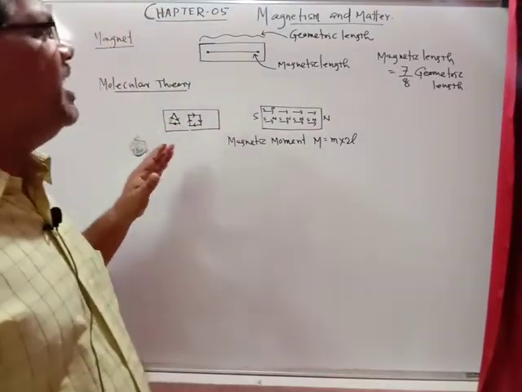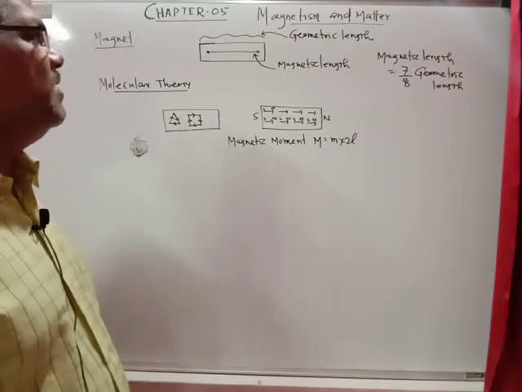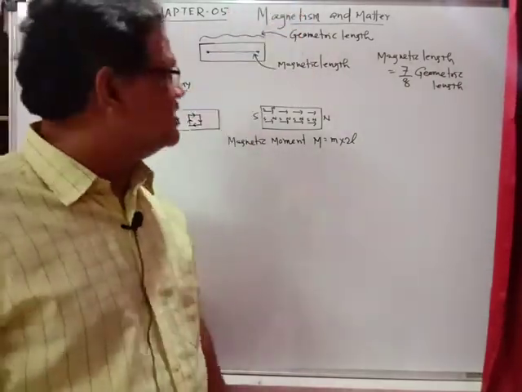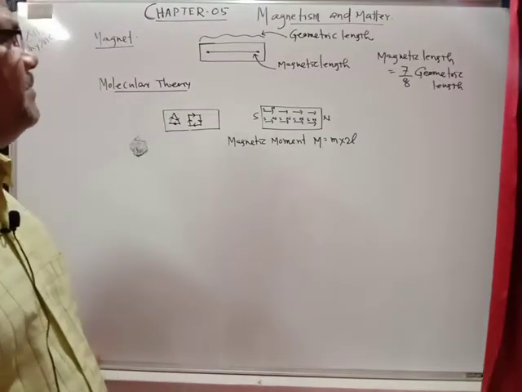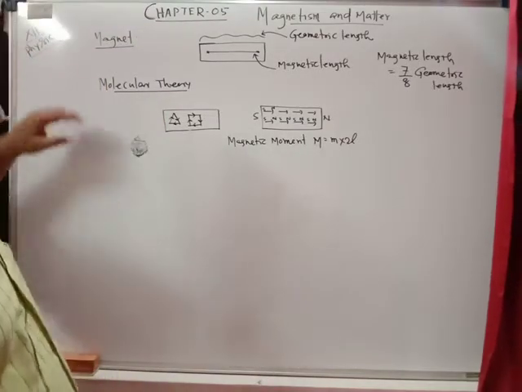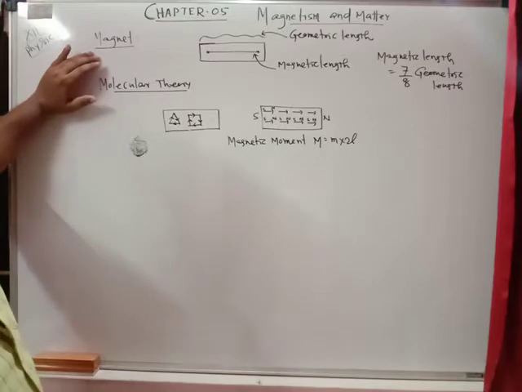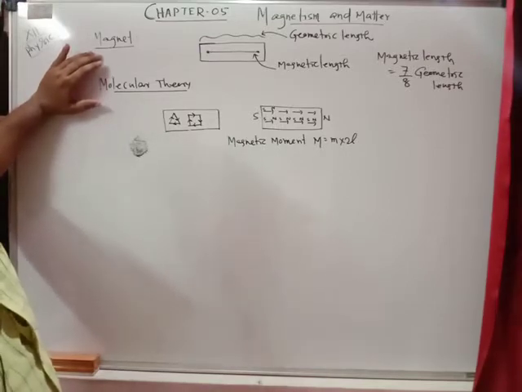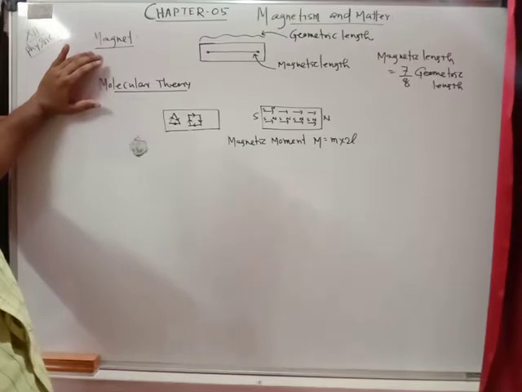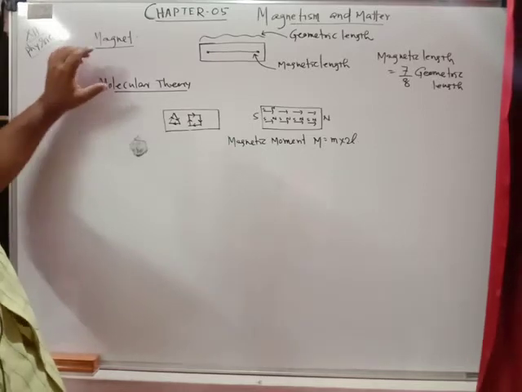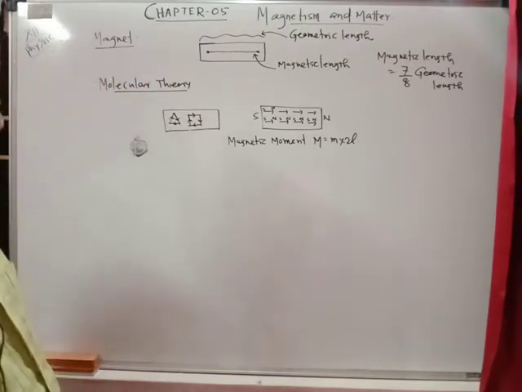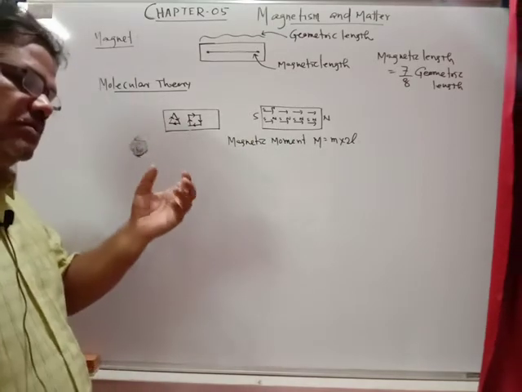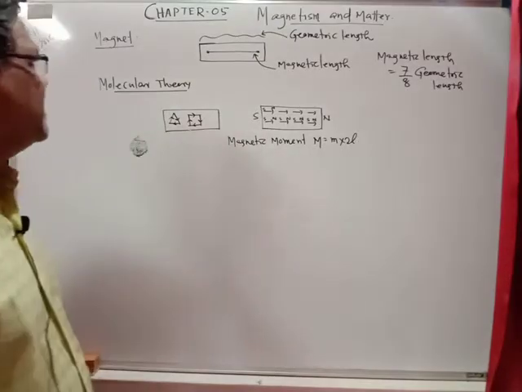So here, magnetism and matter means that we will be dealing with only the bar magnet and different magnetic matters. One thing is that before that you should know what a magnet is. Magnet is that substance which attracts iron pieces. You know it. Already you have seen that a magnet is simply a bar magnet. Everybody has seen it. If it is kept near iron, the iron pieces will be attracted towards the magnet.